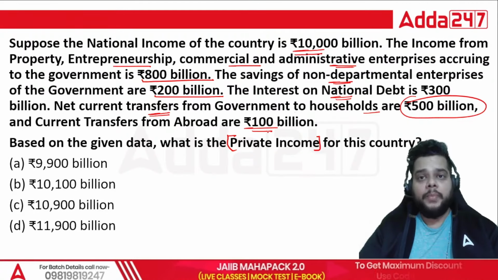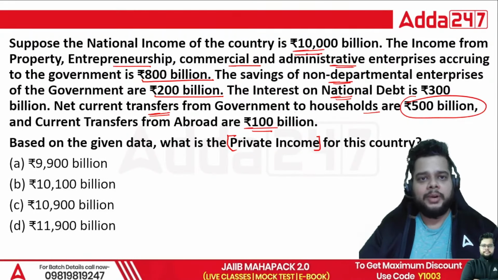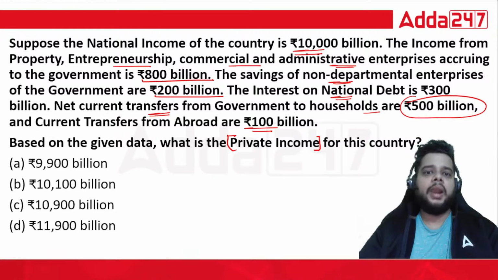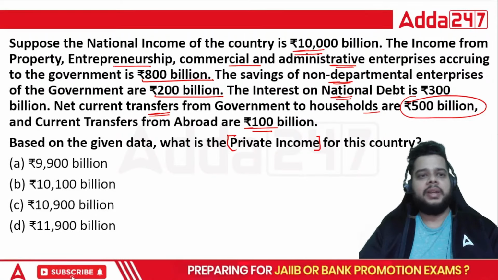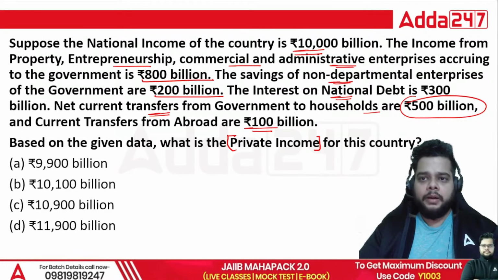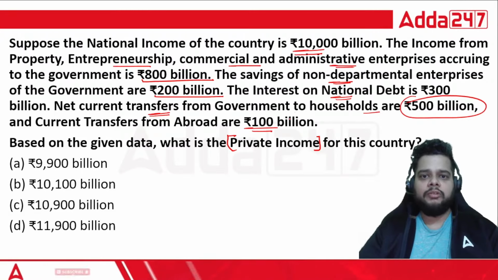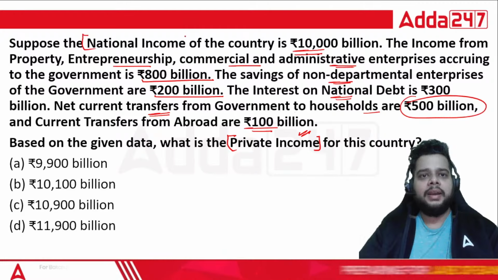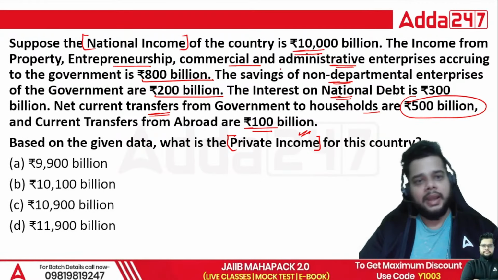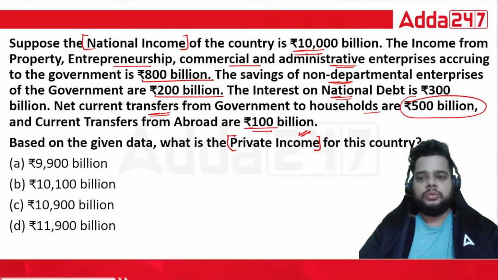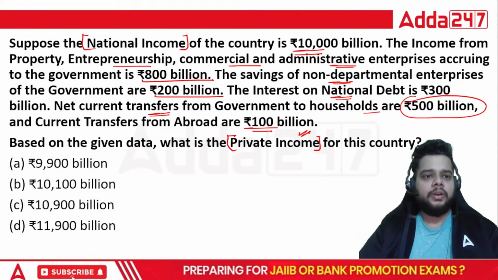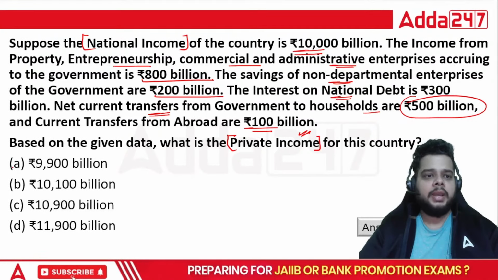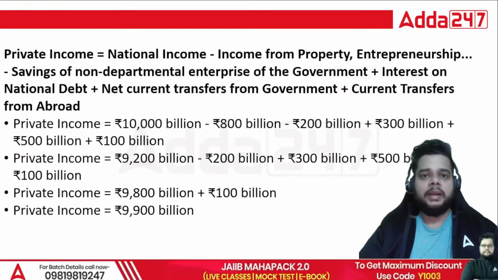So see, many data points are provided, but if you know the formula for the private income, this is a very easy question. Simply you have to put the various data points in the relevant position. So what will be the private income here? Simply stated, it is derived from the national income. You have to add something and subtract something. So the private income will be what for this question? The right answer will be option A, 9900 billion.